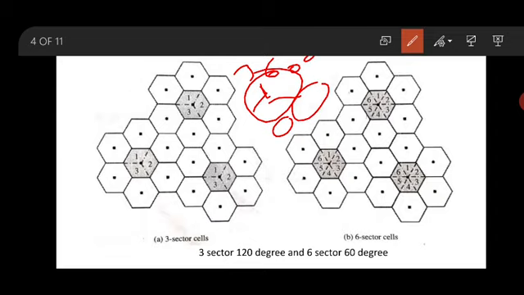Now I have 3 cells, meaning 3 sectors of 120 degrees. Assume that I have 6 antennas in one particular tower, then each antenna will cover 60 degrees. This is the sectoring concept used for wireless communication. It means a coverage area in which the operation of a particular frequency will be used.